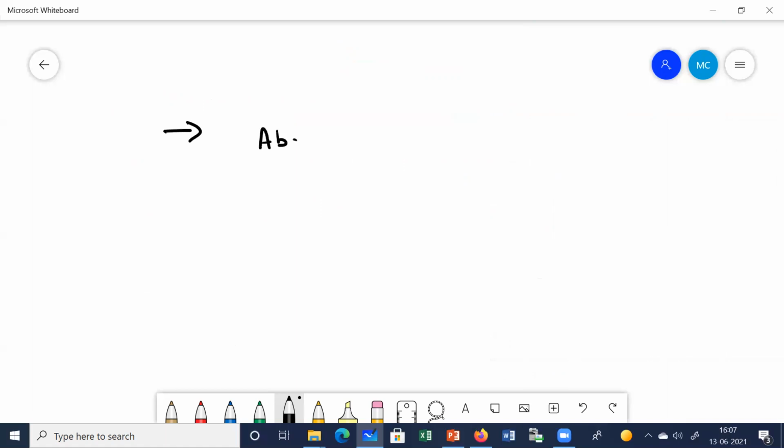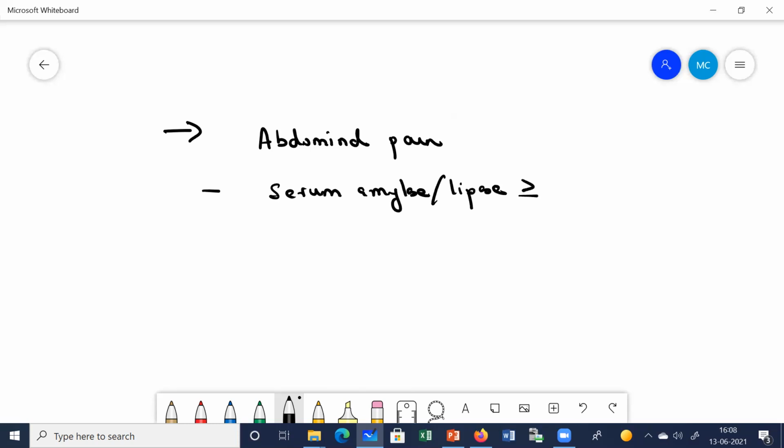First is your abdominal pain. Typical abdominal pain, as I told you, epigastric pain radiating to back. Second is if the serum amylase or the lipase levels are more than or equal to 3 times the upper normal limit. Okay, and the third criteria is if you can find the findings of acute pancreatitis on CT scan.